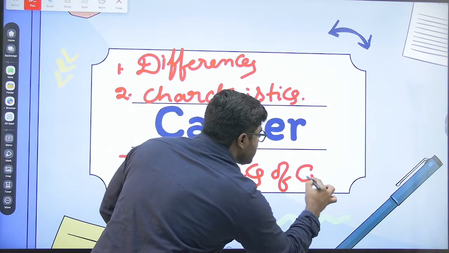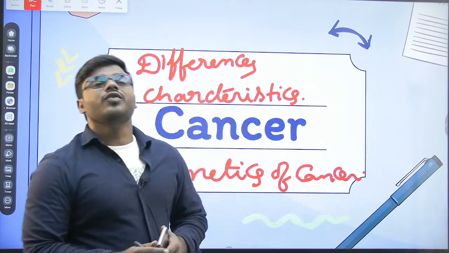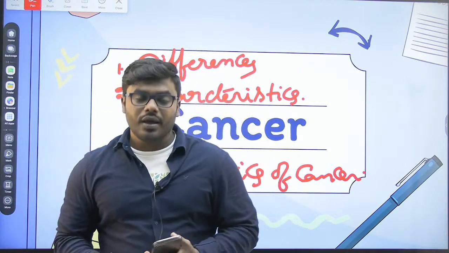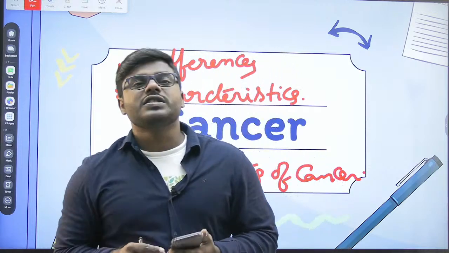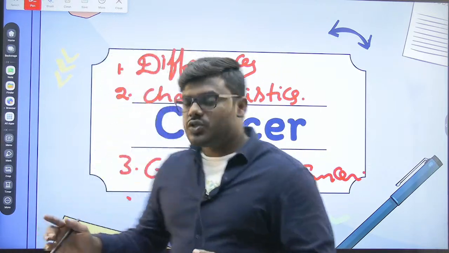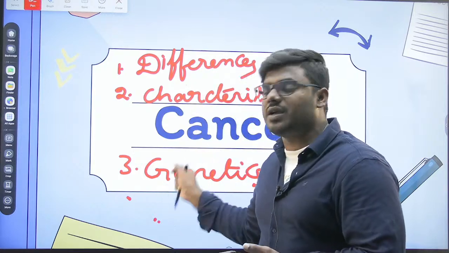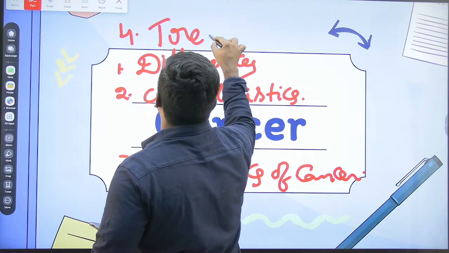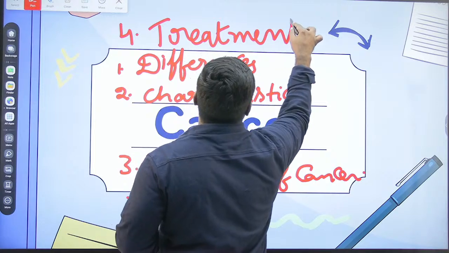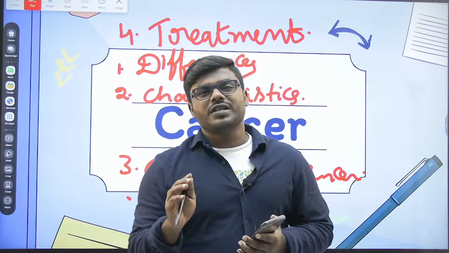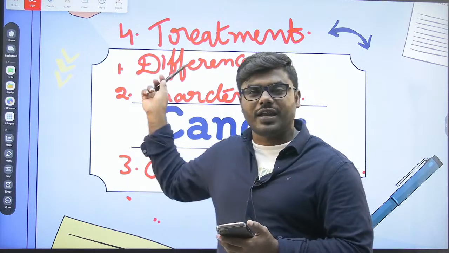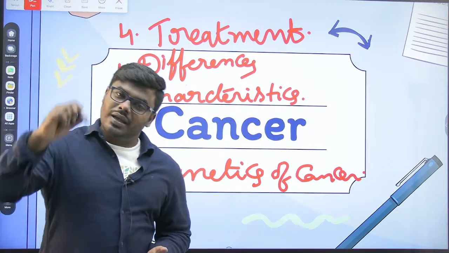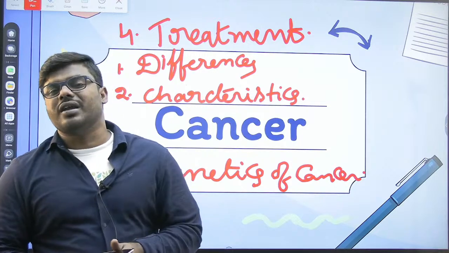In this genetics of cancer, what we basically study is the different types of genes, especially the tumor suppressor genes and the proto-oncogenes. If we don't get a question from these three areas, there is only one other way we can expect a question, from the treatment. So friends, only these four ways are there where we can expect a question from cancer. But the most important point to remember is that there is no doubt we can expect a question compulsorily.